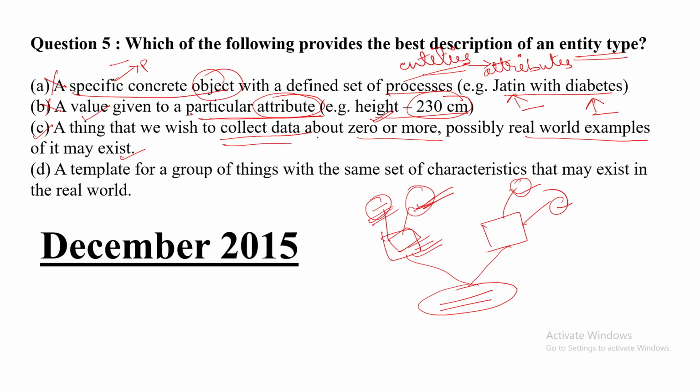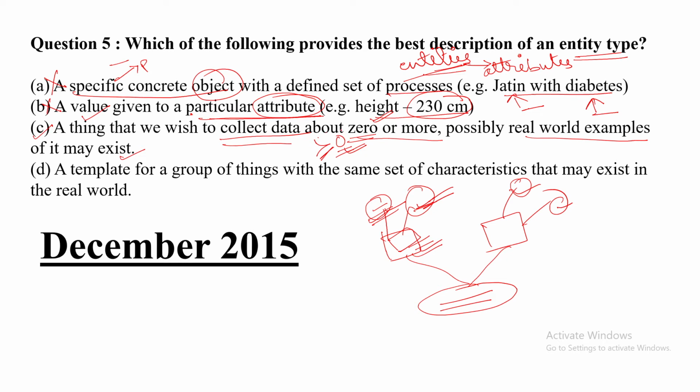So we collect data, more than zero or zero. That means we are counting. How can we count it? Through the attributes, collecting the data. We are not collecting the table, it says collecting the entities.